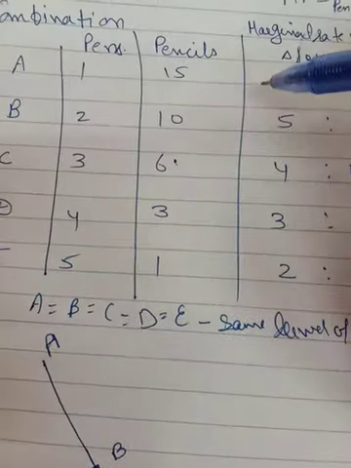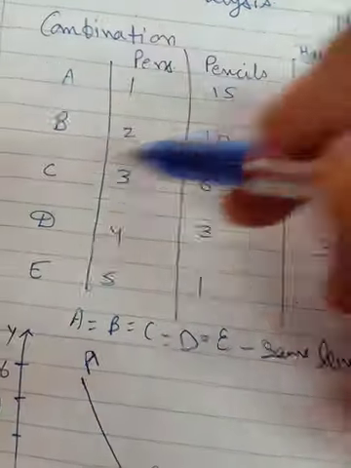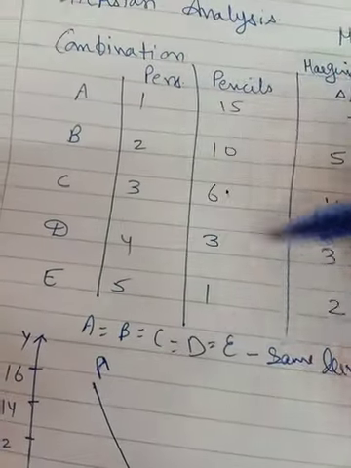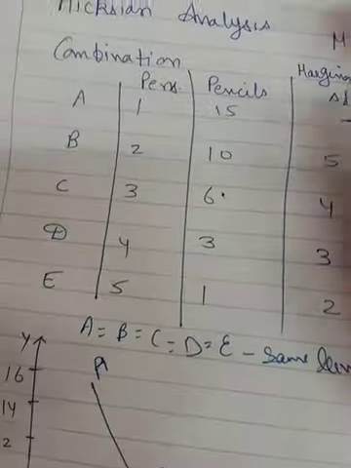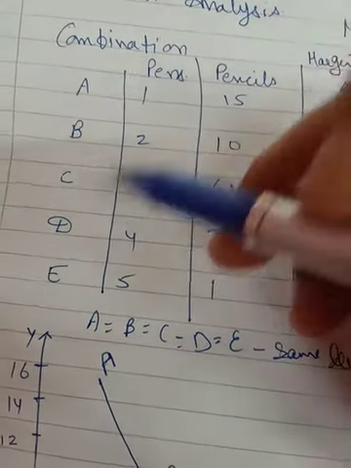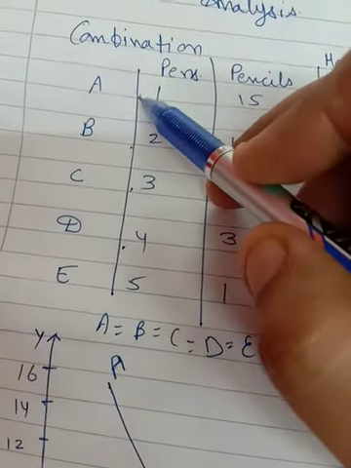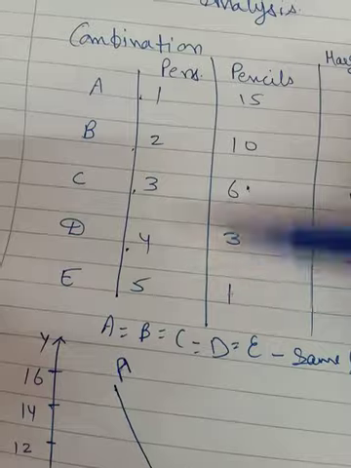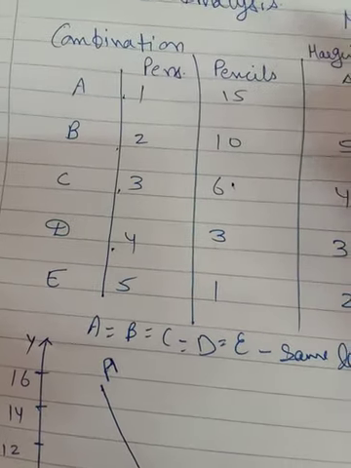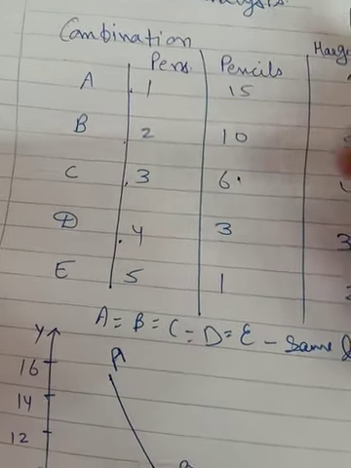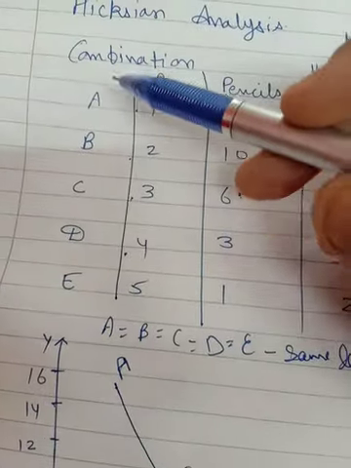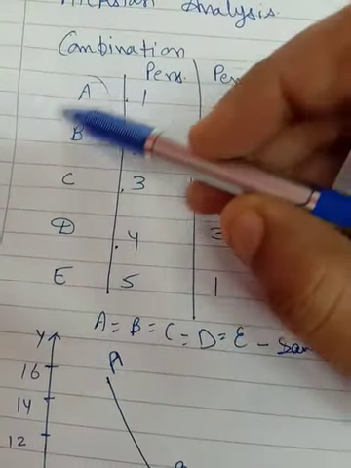That is a combination of a bundle of 2 goods among which the consumer is indifferent. Means the consumer is indifferent toward any combination. All the combinations give him the same level of satisfaction. He is having the same level of happiness when he is having D combination, C combination, B combination, A combination. So that is why he is indifferent towards all the combinations. He is not saying give me A, don't give me B, give me C, don't give me D. He is saying that you can give me any of these combinations.